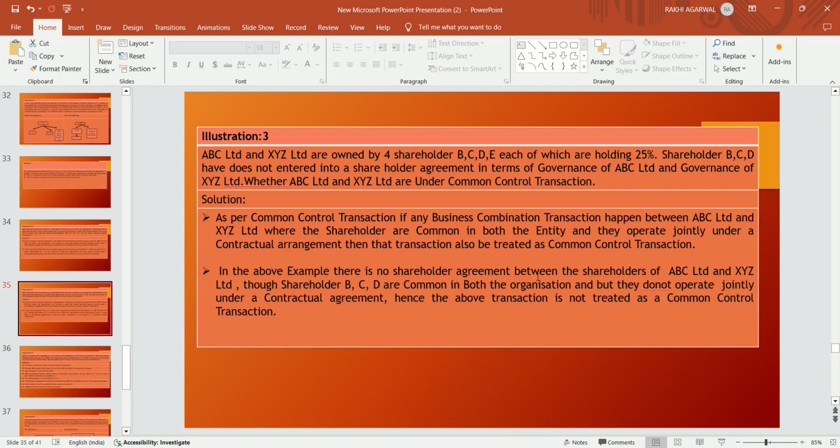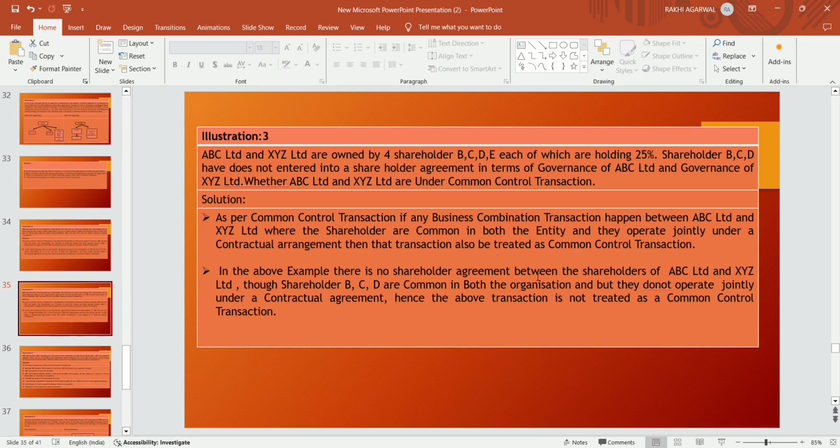Now, illustration 3: ABC Limited and XYZ Limited are owned by four shareholders, B, C, D and E, each holding a 25% stake. Now shareholders B, C and D have not entered into any shareholders agreement in terms of governance of ABC Limited and governance of XYZ Limited. Are ABC Limited and XYZ Limited under common control?